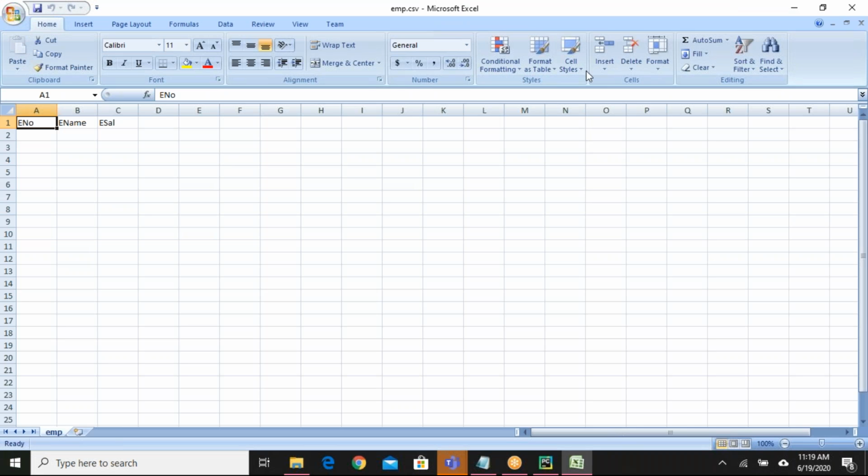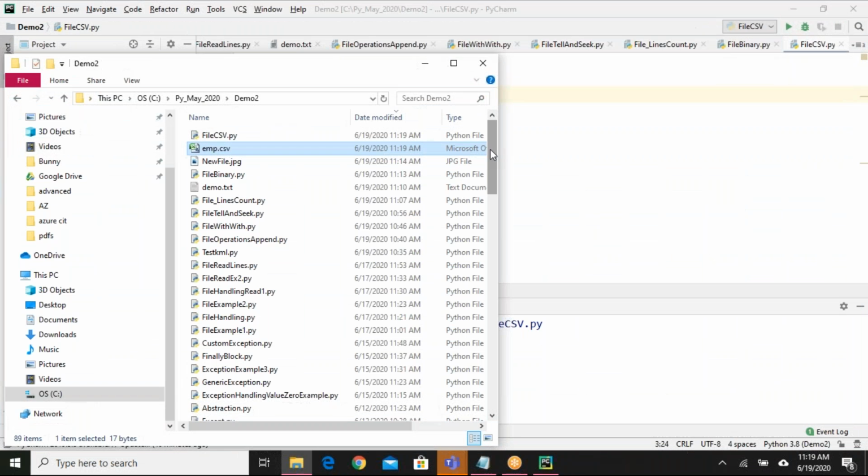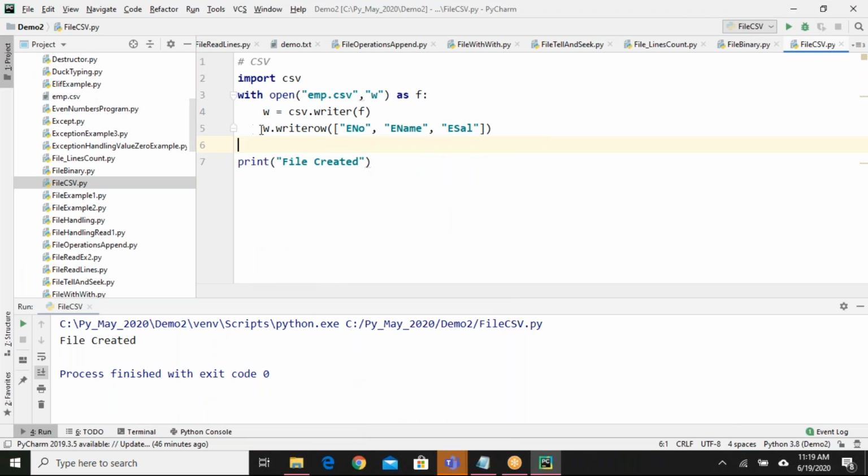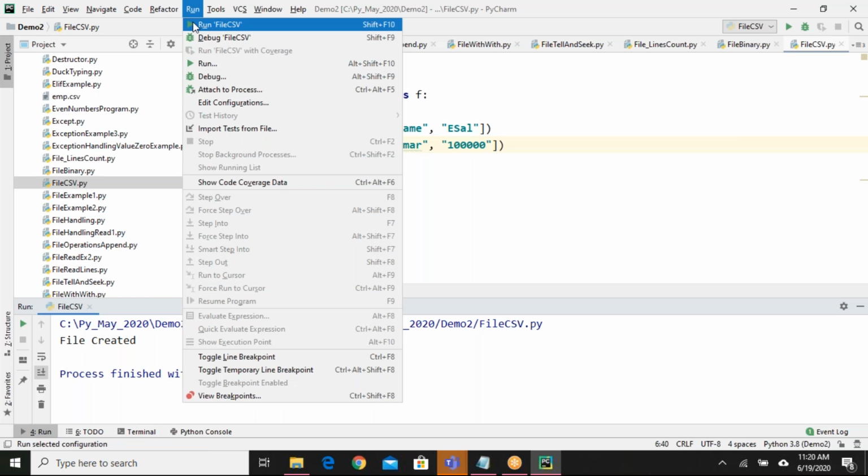For now, there is no difference because we added only one row. I just want to see the data. So 1, 2, 3, Kumar, 1 lakh. Let me run.